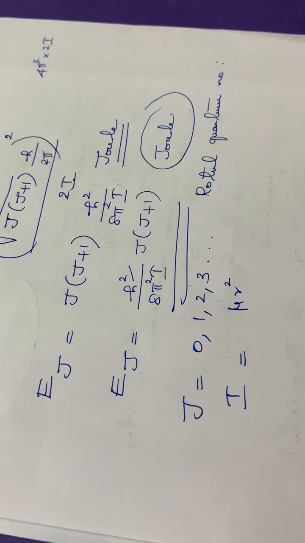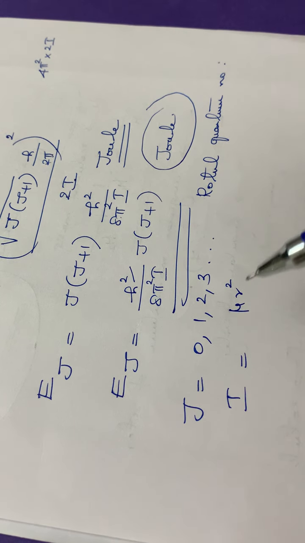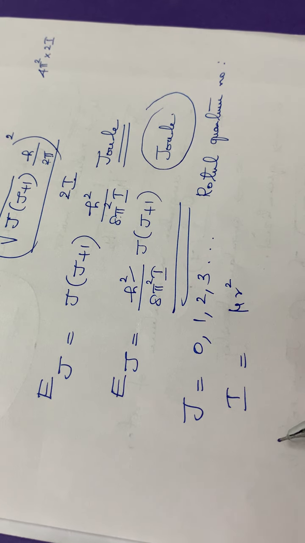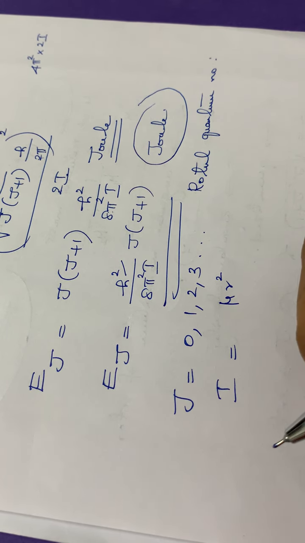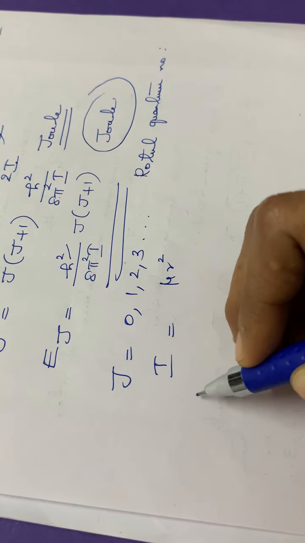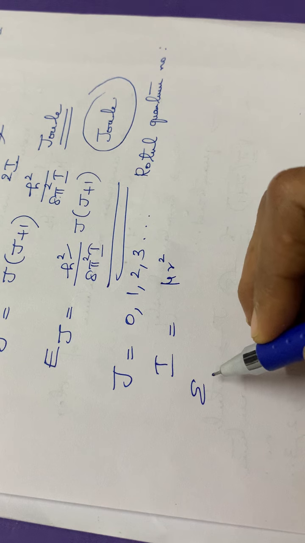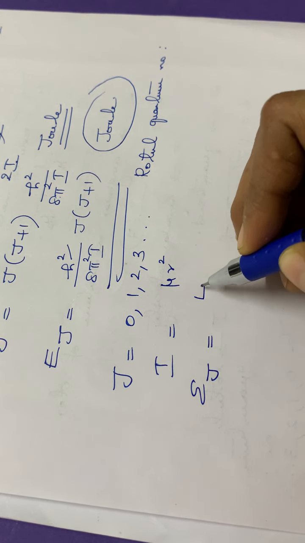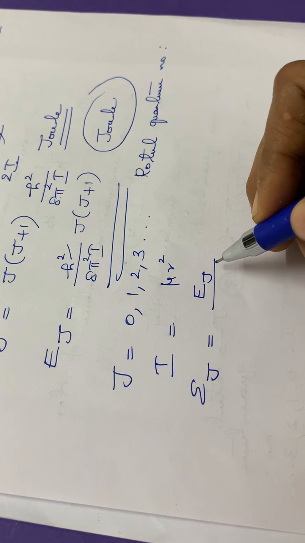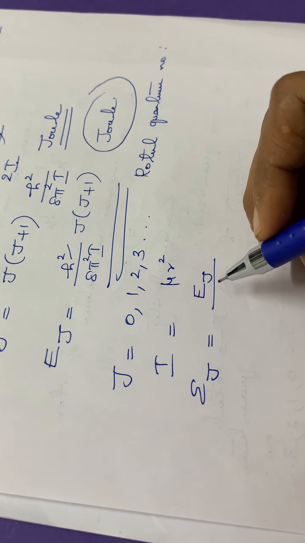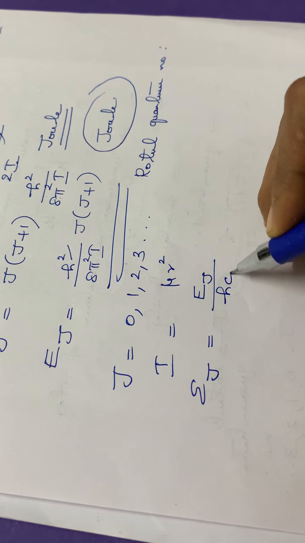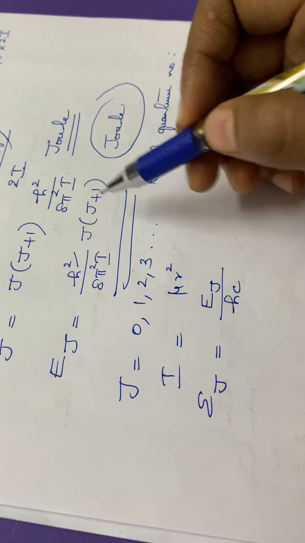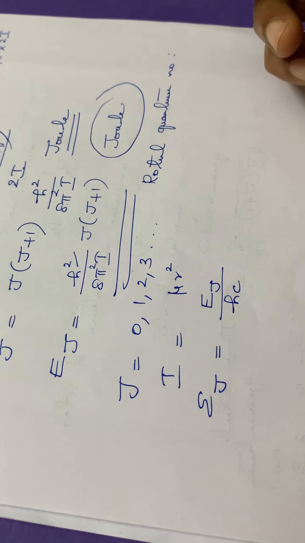Then you have to convert it into wave numbers. Normally in spectroscopy we write in terms of wave numbers, or centimeter inverse. So you have to convert this energy into centimeter inverse. For converting the energy in terms of wave numbers, the energy can be written as epsilon. So epsilon j will be equal to Ej, the energy of the rigid rotor in terms of joules, divided by h into c. So this energy divided by hc gives the energy in wave numbers.